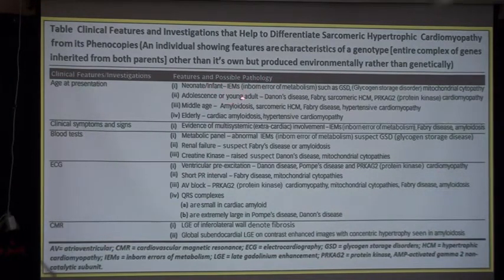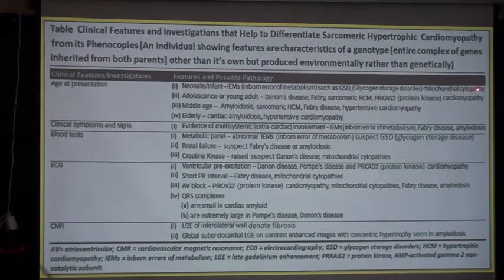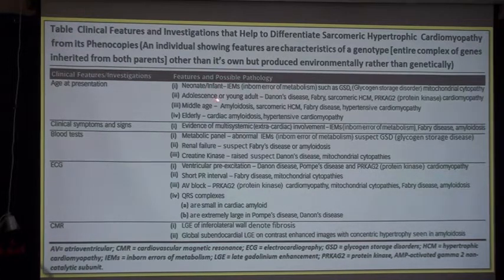Now I will tell you what you will find in neonates and infants: inborn error of metabolism, such as glycogen storage disease and mitochondrial cytopathy, only in neonates and infants. In adolescents or young adults you will find Danon disease, Fabry disease, sarcomeric HCM, then protein kinase cardiomyopathy.